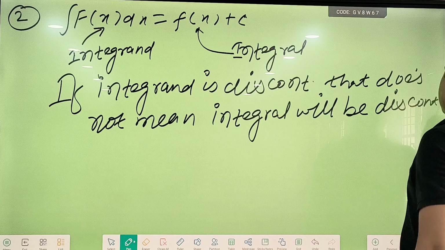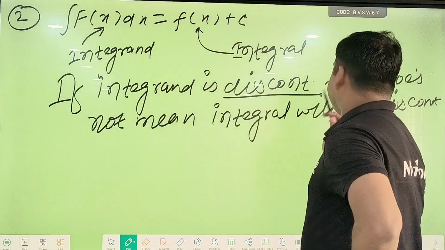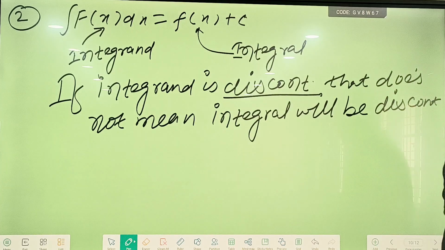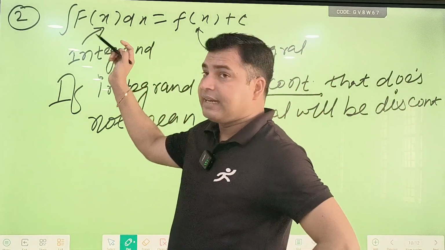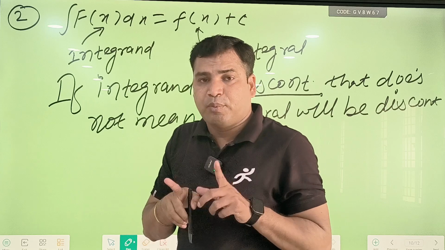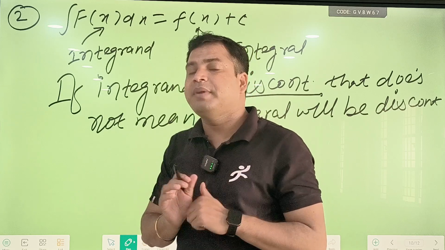See, this is how. If this integrand is discontinuous at some point, it does not mean the integral will also be discontinuous.